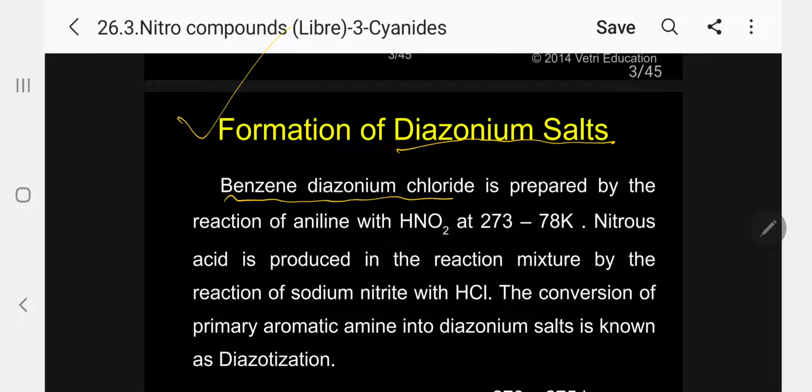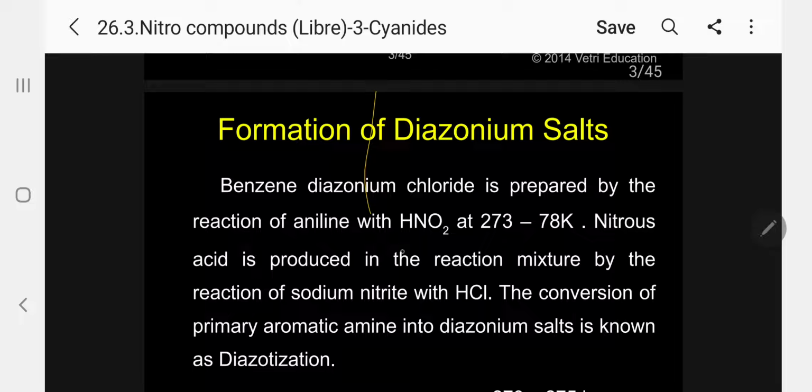Benzene diazonium chloride is prepared by the reaction of aniline with nitrous acid at 273 to 278 Kelvin. So, nitrous acid is produced in the reaction mixture by the reaction of sodium nitrite with HCl. The conversion of primary aromatic amine into diazonium salts is known as diazotization. Please follow.